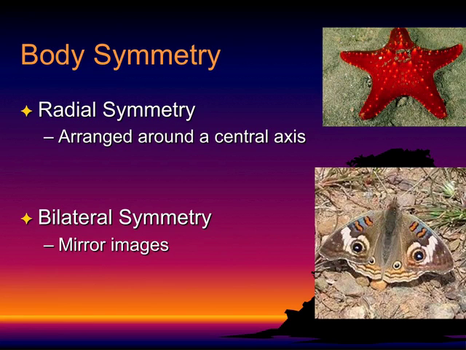Symmetry is something that we need to talk about. It's a good way to start categorizing organisms. So if an organism has radial symmetry, its appendages are arranged around a central axis, like this starfish up here on the top right. Bilateral symmetry is the other type of symmetry that we talk about. So bi means 2. So we would be talking about having mirror images of each other on either side of this organism, like the moth on the right-hand side.